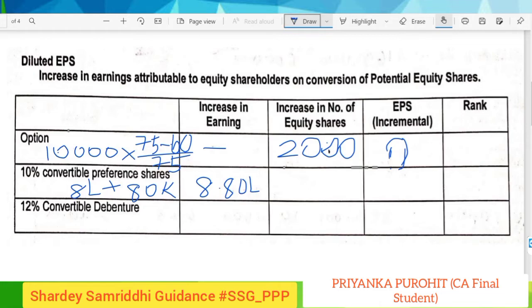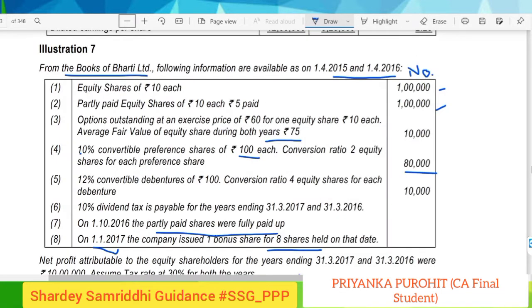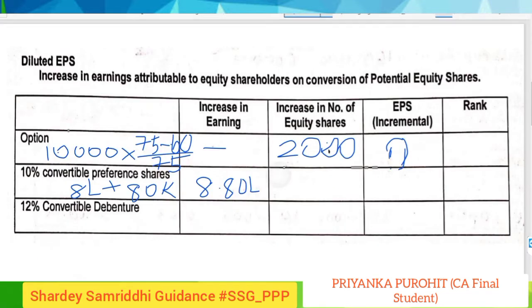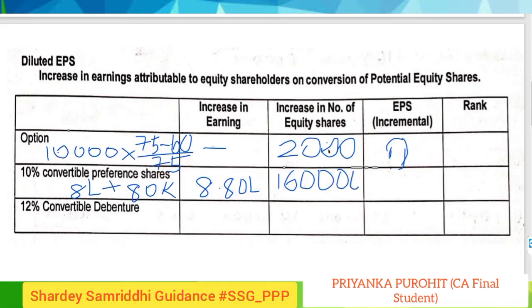And now we will compute the increase in the number of equity shares. The conversion ratio is 2 equity shares and the total number of preference shares is 80,000. So the number of increase would be 80,000 into 2, which will give us 1,60,000. So the incremental EPS would be 8.8 divided by 1.6, which is 5.5.